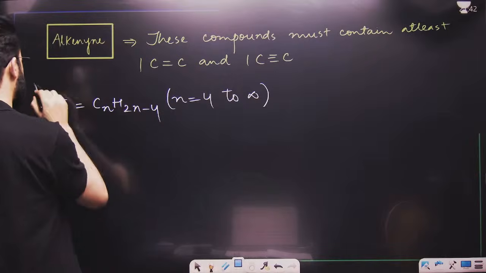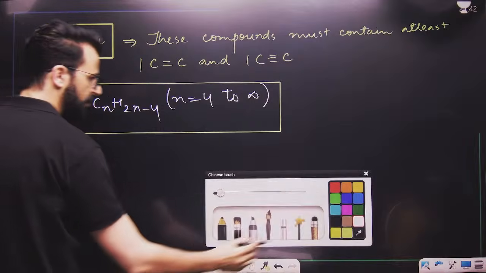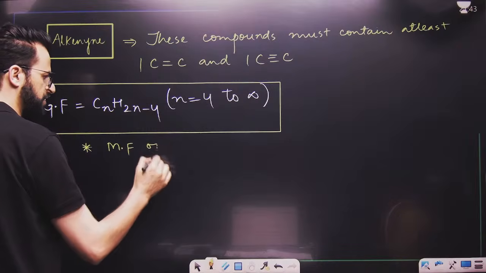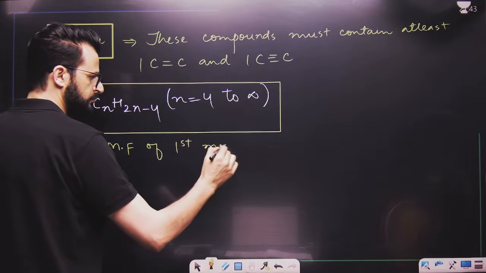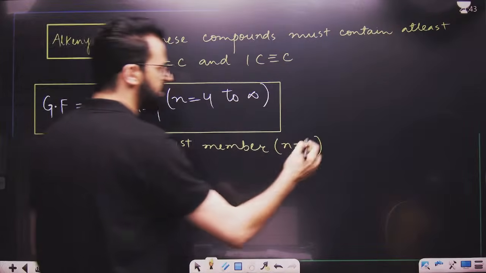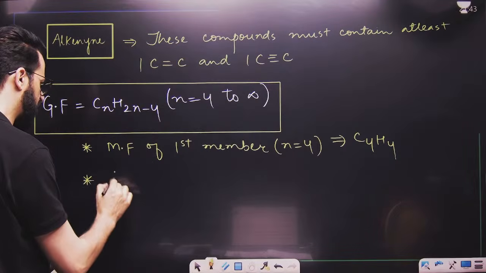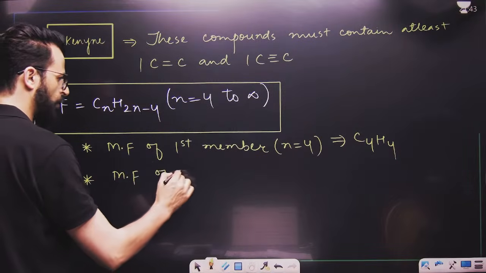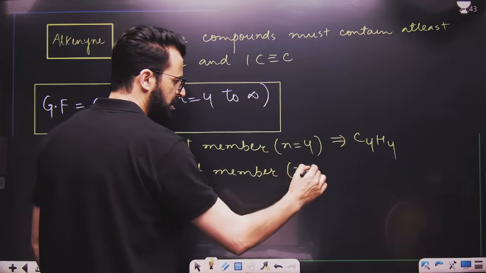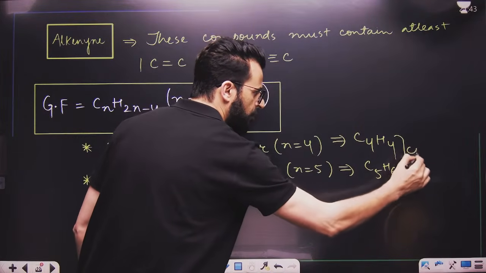Now tell me, dear students, what is the molecular formula of the first member? First member means n equals 4, which means C4 and H4. Now, what is the molecular formula of the second member? The second member means n is equal to 5. Once again the formula becomes C5 and then H6. The difference will always be CH2.